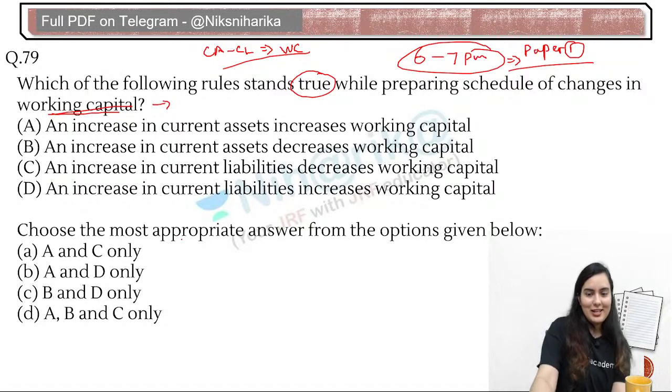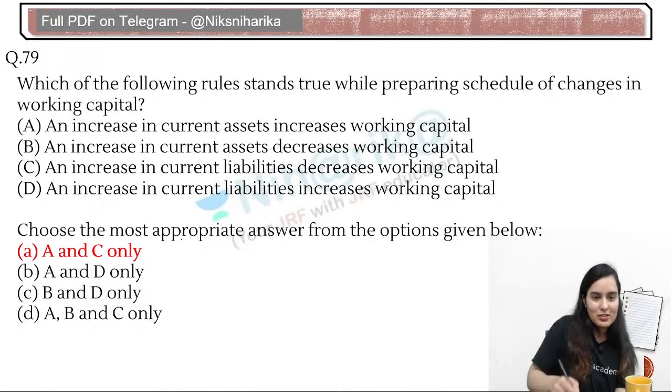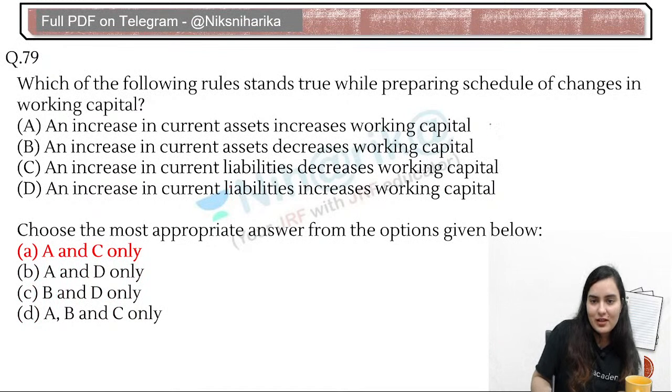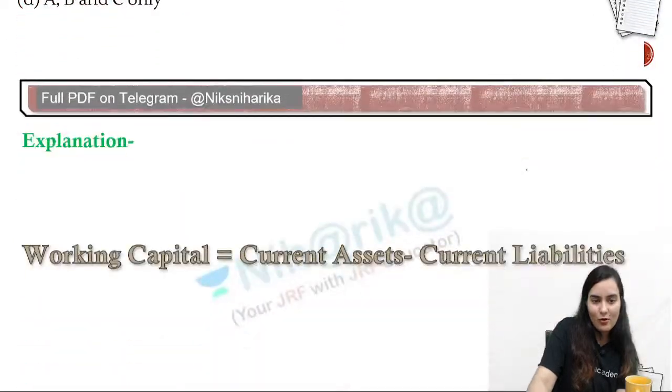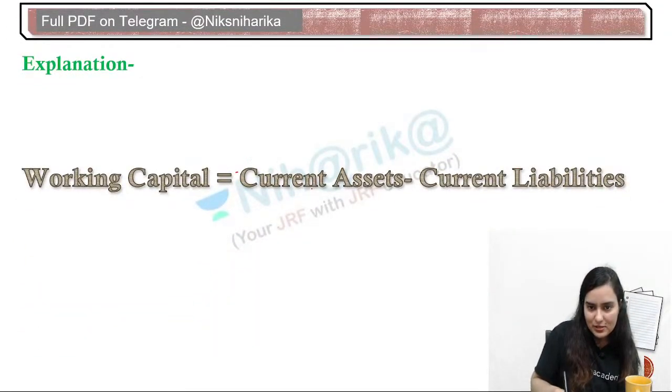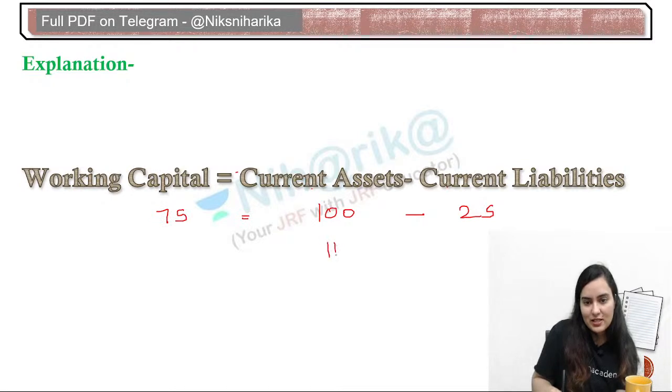Answer is A. Let's see. Very good. See, an increase in current assets increases the working capital, and an increase in current liabilities will decrease the working capital. Working capital is current assets minus current liabilities. If this is 100 and this is 25, your working capital is 75. And if you increase the current assets to 110, and this is 25, the working capital will increase and become 85.